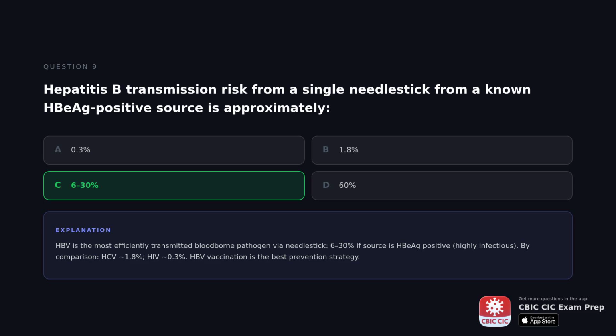The correct answer is 30%. HBV is the most efficiently transmitted bloodborne pathogen via needle stick, up to 30% if the source is HBeAg positive, highly infectious. By comparison, HCV is 1.8% and HIV is 0.3%. HBV vaccination is the best prevention strategy.